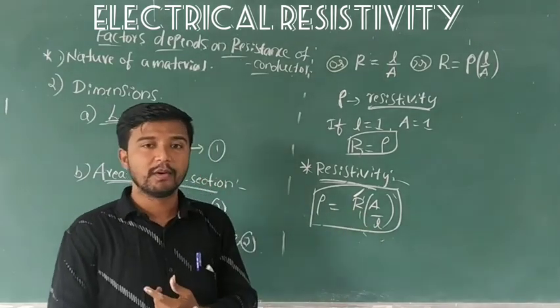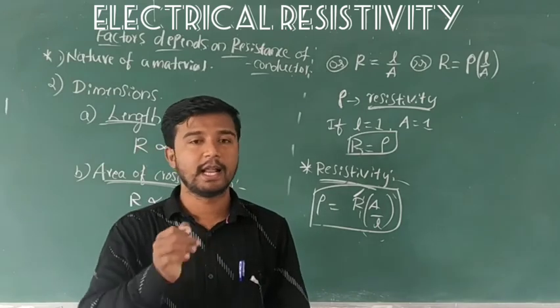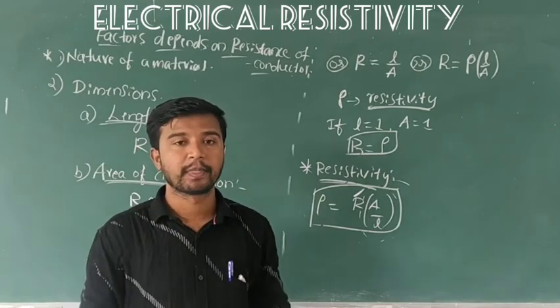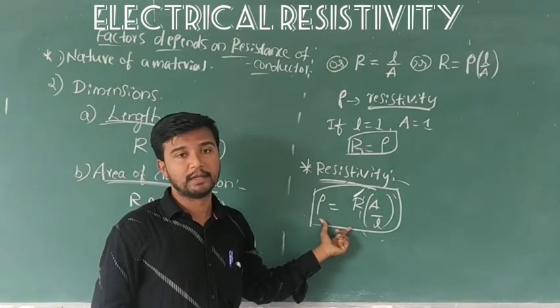So now you already know the SI unit of resistance, that is ohm. But now the dimensional formula.